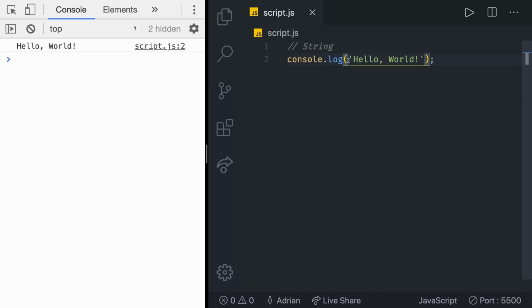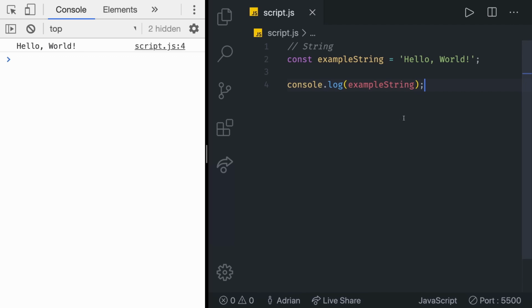Console.log is a method or a function which prints something to the console. It prints a value, but this value is of a data type string. So you can see in there we have a string. That's great. We can also store this value of a string in a variable. So I'm going to say const example string, and then in there I can do the same thing. Hello world. That's it. And then remember, we can simply say console.log example string, as the example string is the variable name of the variable that holds the value of our string. So you can see right there, we do get hello world.